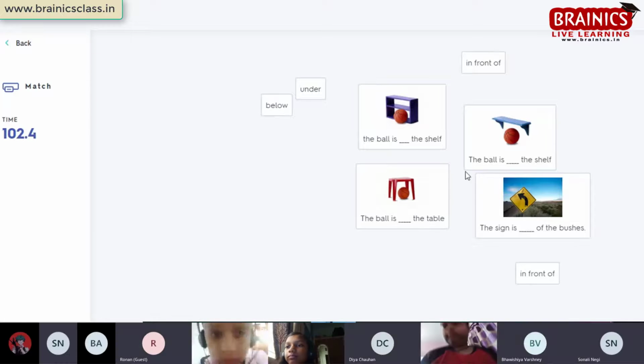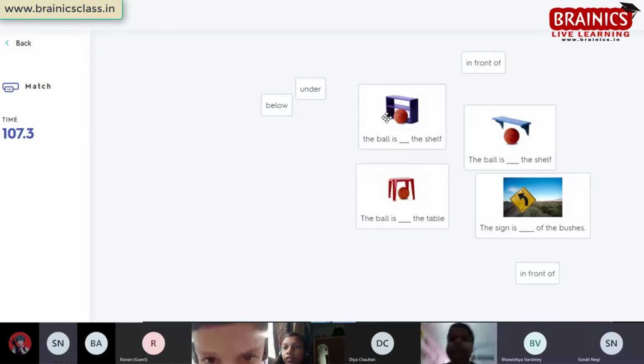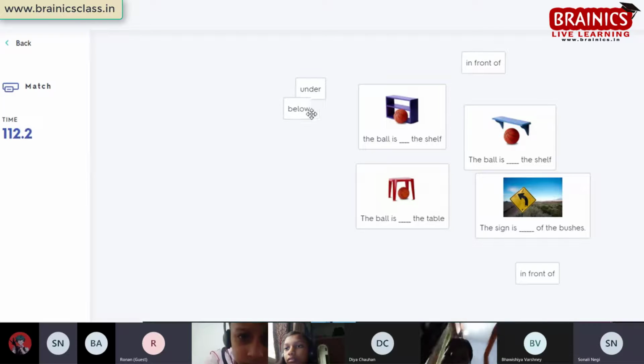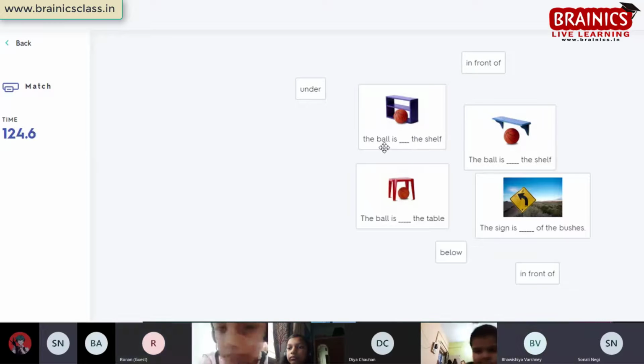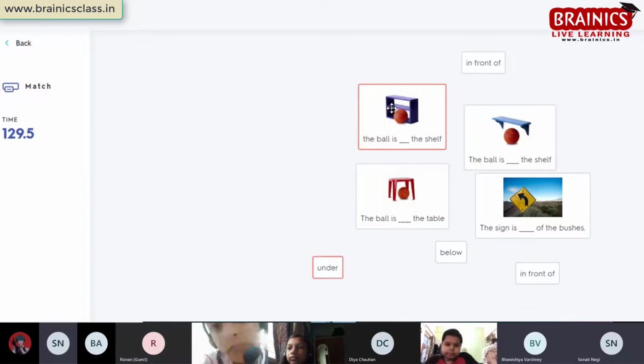Very good. Next, Darshini. The ball is dash the shelf. Below the shelf. Let me see. Wrong, Darshini. No, one at a time, Darshini. Bhavishya can answer now. Yes, Bhavishya. The ball is dash the shelf. Under the shelf. Let me see. Wrong, Bhavishya. Okay, Ayan.